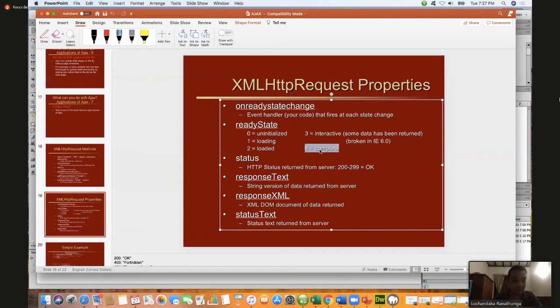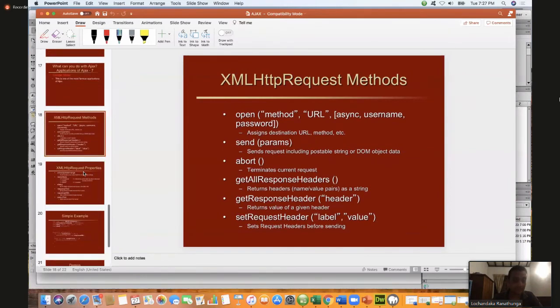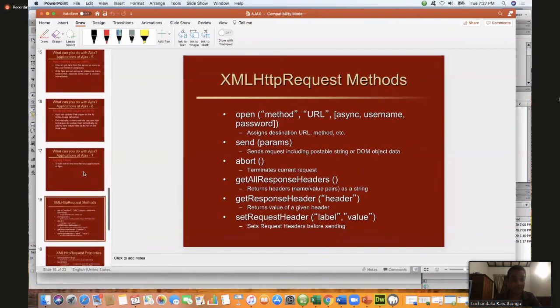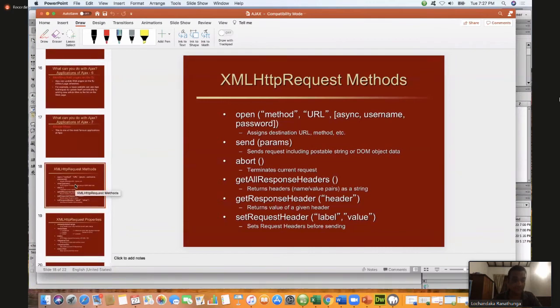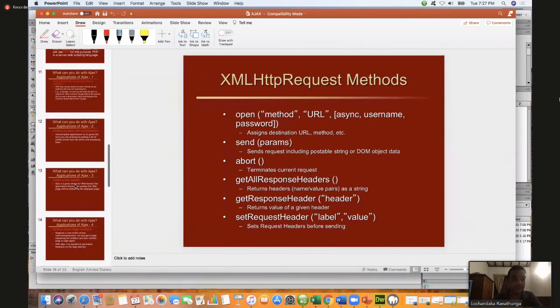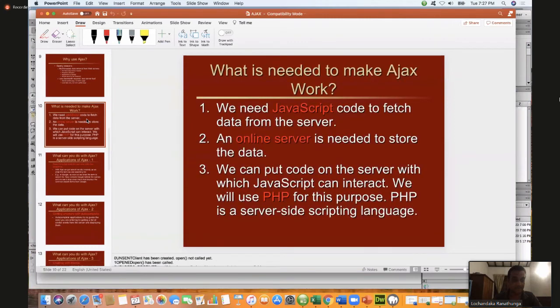And the 200 means that the operation has been done successfully. 400 means an error in the server. 200 to 299 normally means the operation completed successfully.